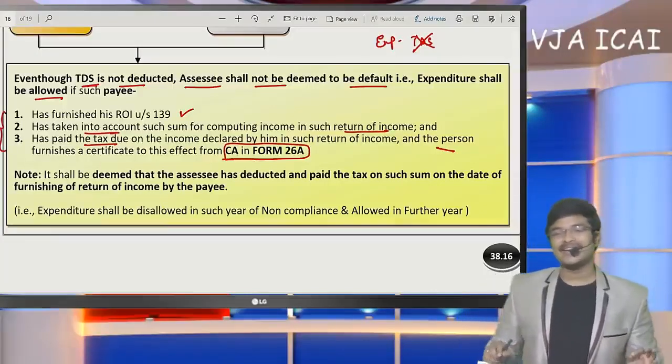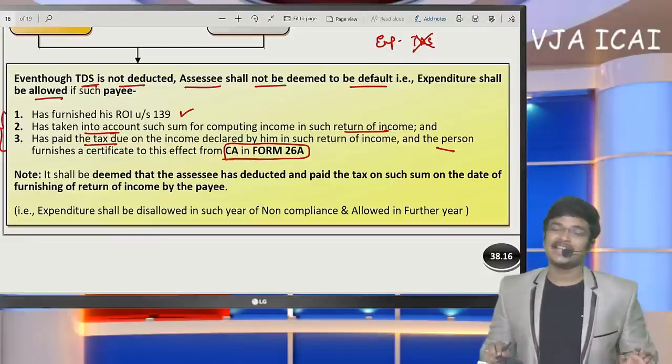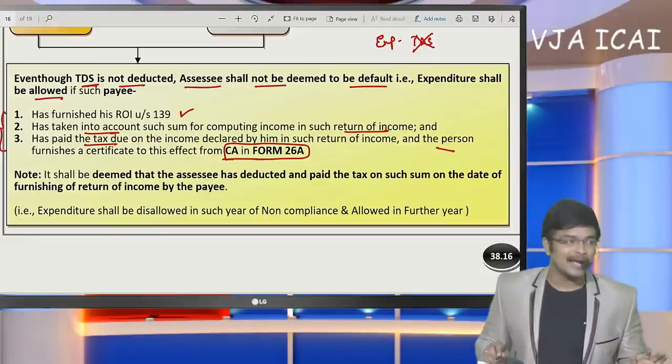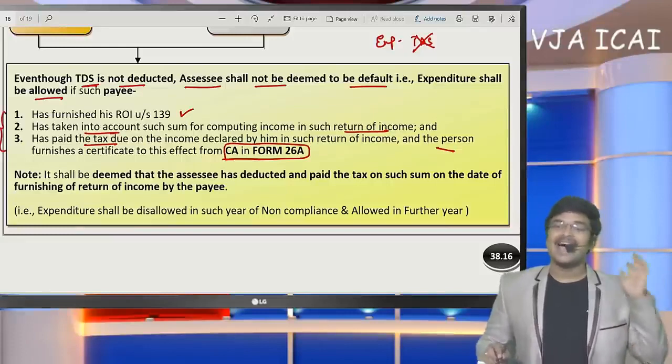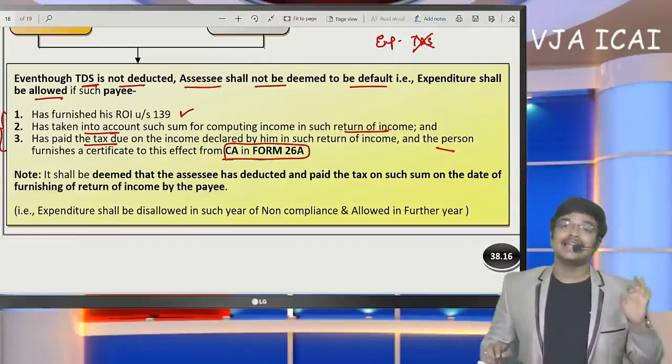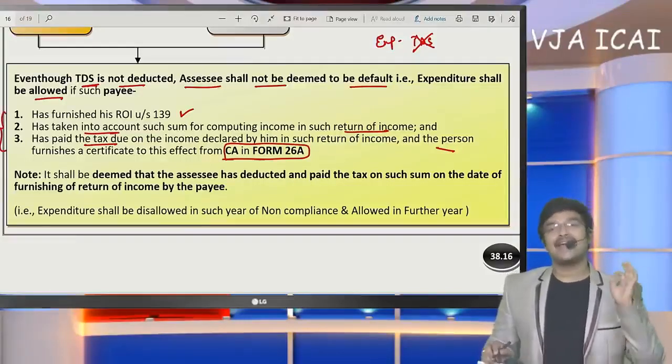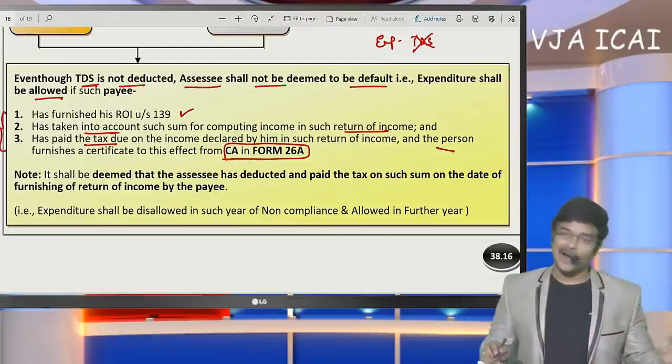So even though the deductor is not going to deduct TDS, if the deductee has shown it as income, filed his return of income and submitted Form 26A, then the deductor can claim it as expense. Disallowance shall not be made.